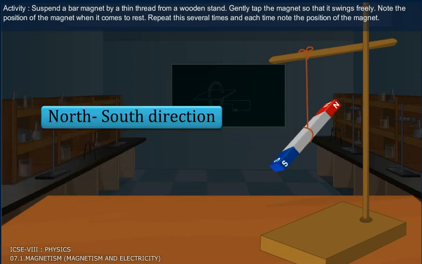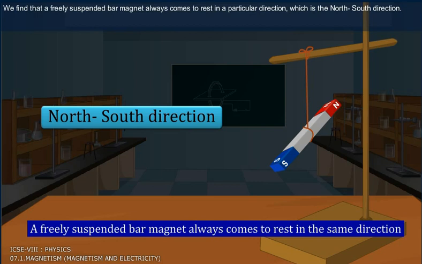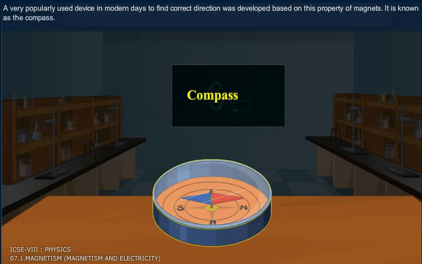Note the position of the magnet when it comes to rest. Repeat this several times and each time note the position of the magnet. We find that a freely suspended bar magnet always comes to rest in a particular direction, which is the north-south direction. A very popularly used device in modern days to find correct directions was developed based on this property of magnets. It is known as the compass.